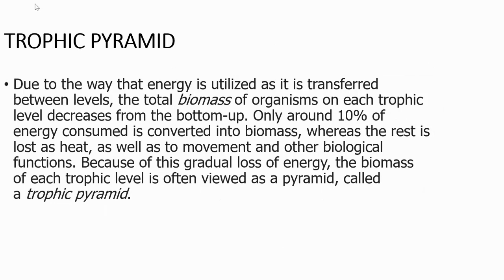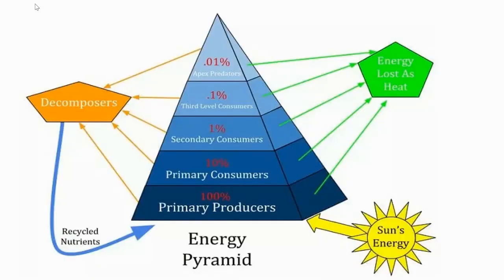Now let's see what is a trophic pyramid. Due to the way that energy is utilized as it is transferred between levels, the total biomass of organisms on each trophic level decreases from the bottom up. Only around 10% of energy consumed is converted into biomass, whereas the rest is lost as heat, as well as to movement and other biological functions. Because of this gradual loss of energy, the biomass of each trophic level is often viewed as a pyramid called a trophic pyramid. So this is an image of an energy pyramid.